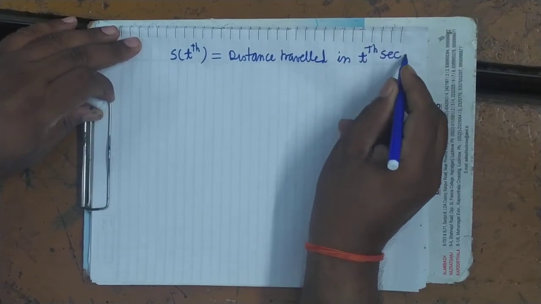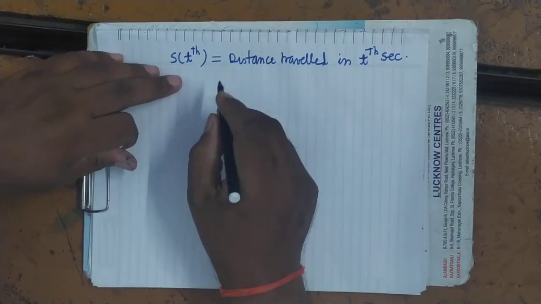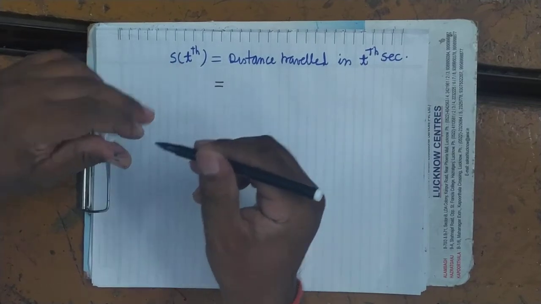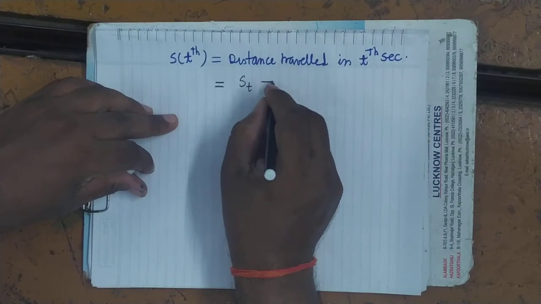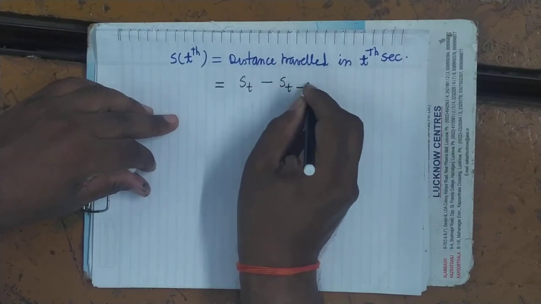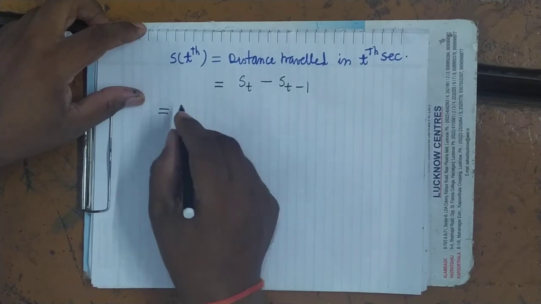Not in t seconds, it is in Tth second. So, what will be equal to this? So, already I have told that it will be equal to St minus S(t minus 1), means the distance which particle travels in t seconds.